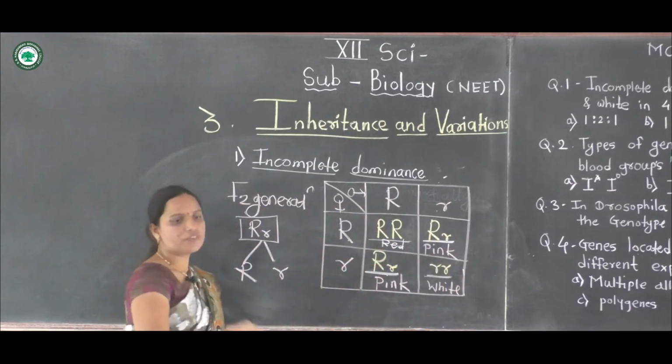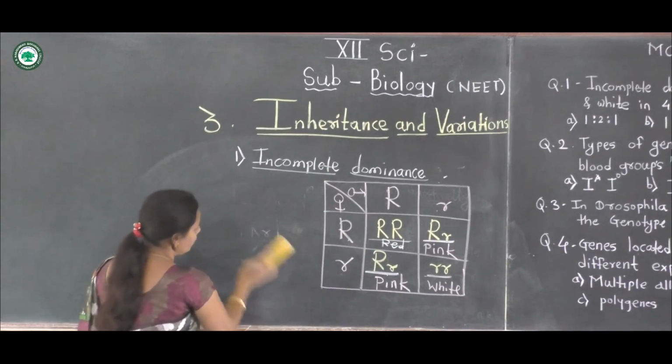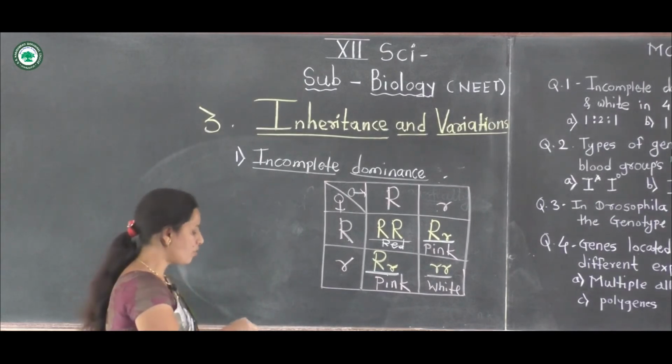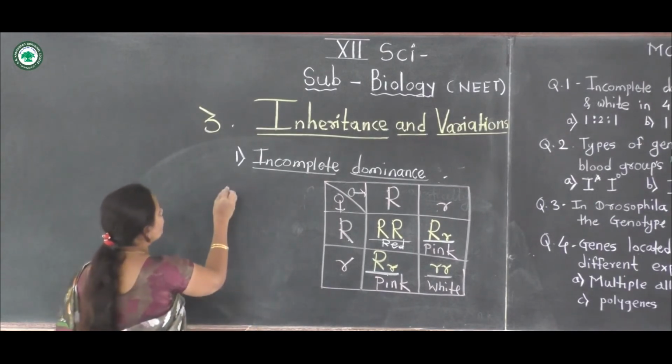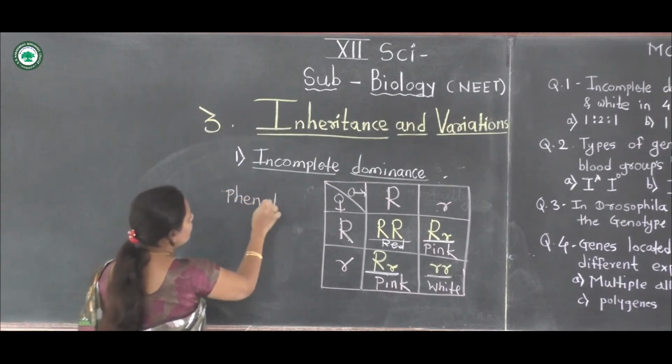In the F2 generation we obtain the phenotypic and genotypic ratio of Mirabilis jalapa, the 4 o'clock plant.